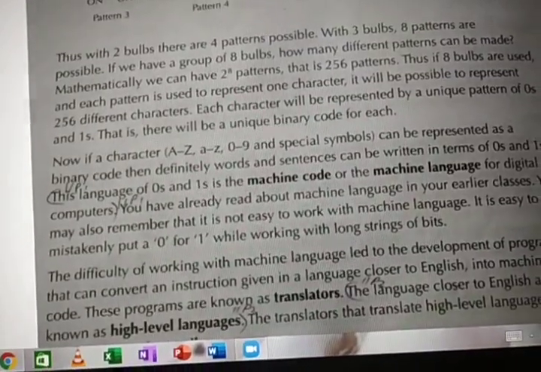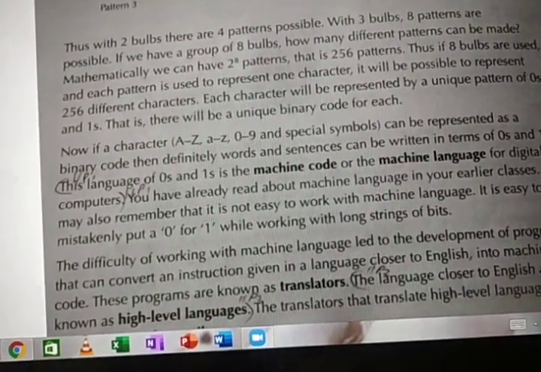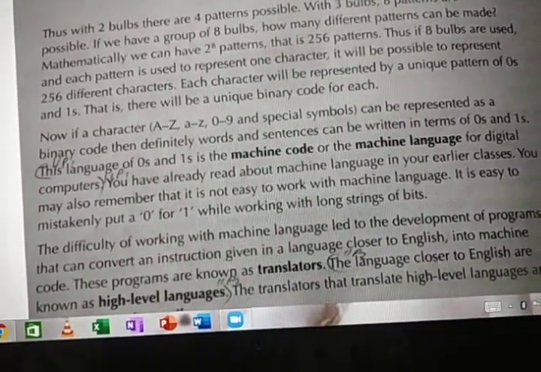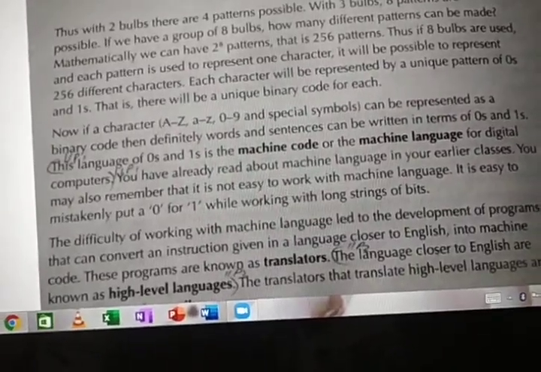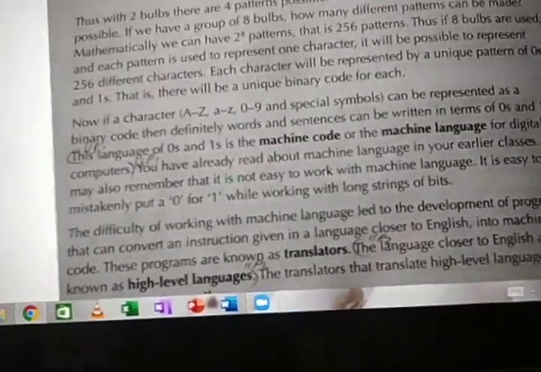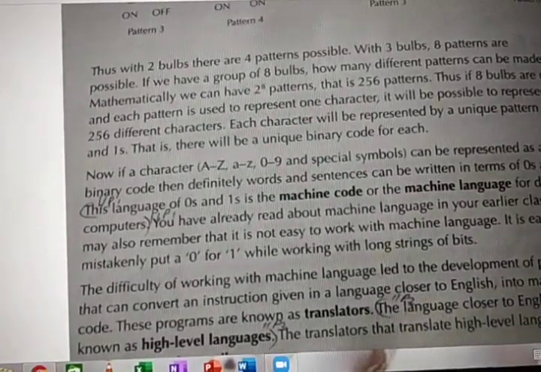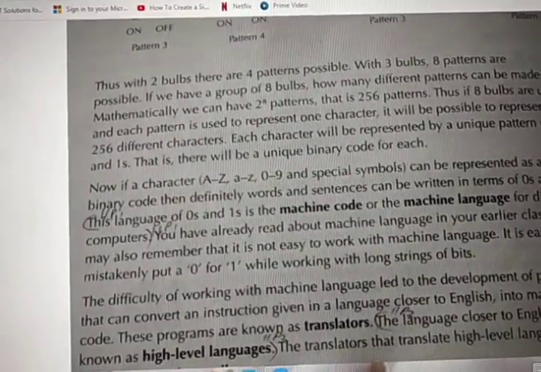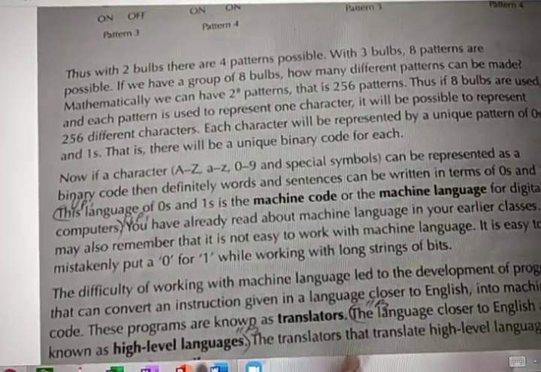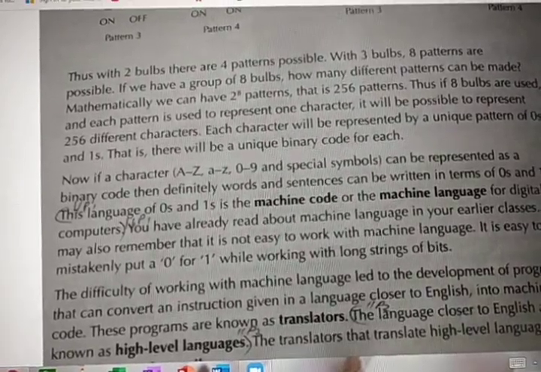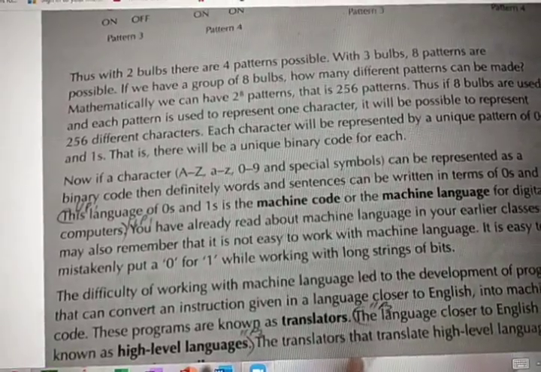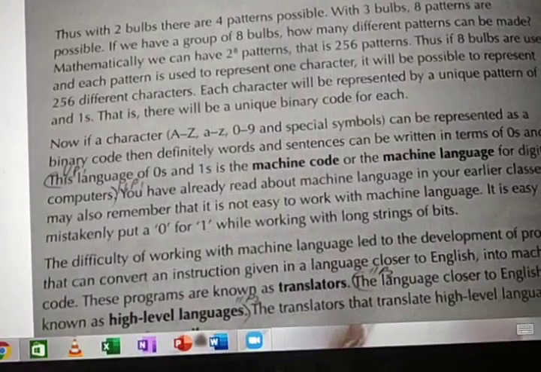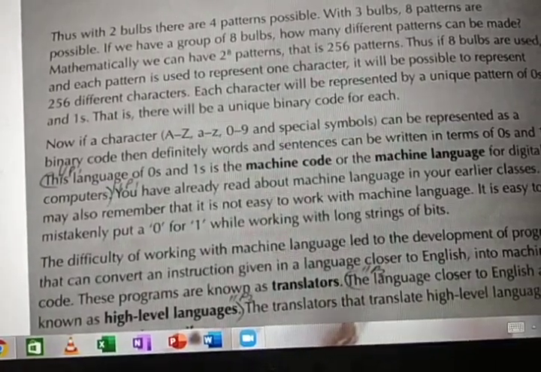Till now we saw about letters. Then finally, if you have millions of switches, what can you do? You can represent a word. You can represent a sentence. You can represent a paragraph. That is what they told. Now, if the characters A to Z, small a to small z, 0 to 9 and special symbols can be represented as binary code, then definitely words and sentences can be written in terms of zeros and ones. Okay. This language of zeros and ones is the machine language.